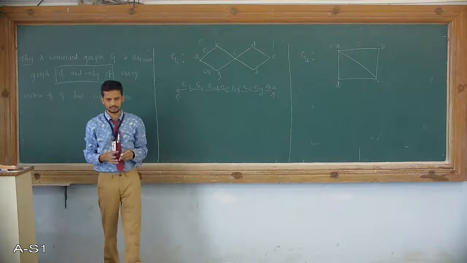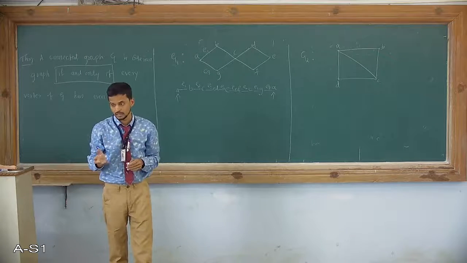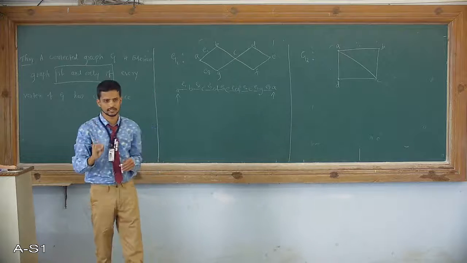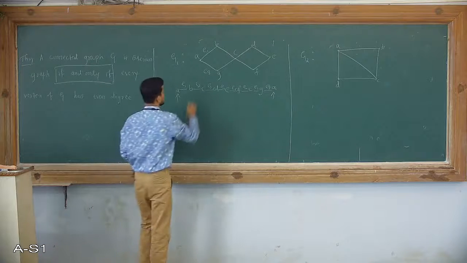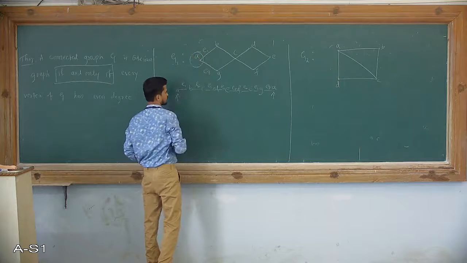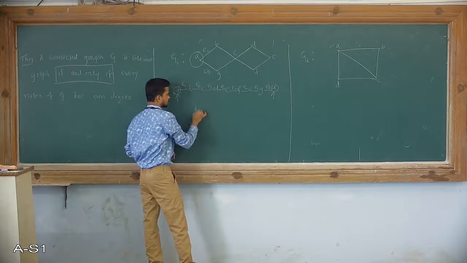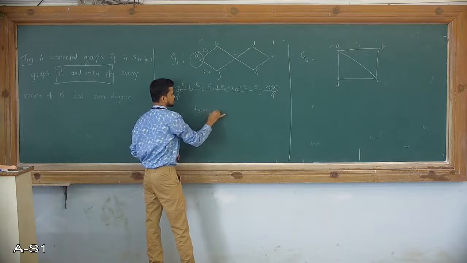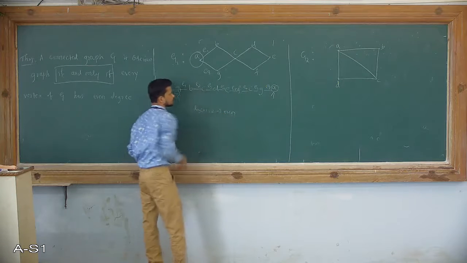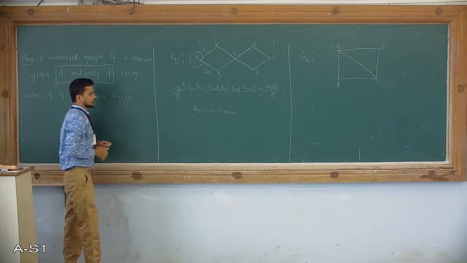Now what is the meaning of it? The meaning is simple. The minimum degree of a vertex is 2. So the degree of this vertex A is 2. So the minimum degree of vertex A is 2. This is E1.